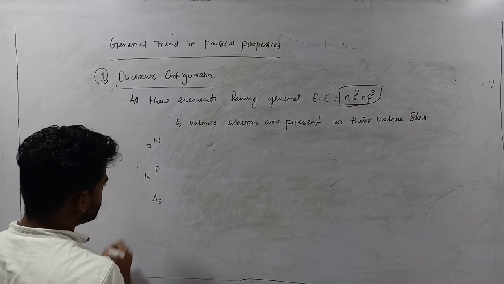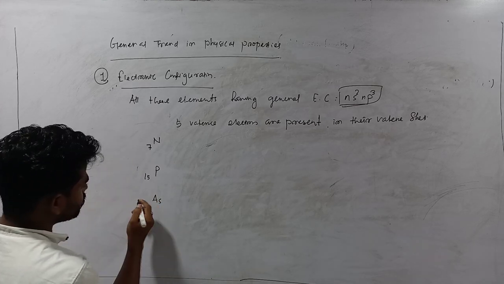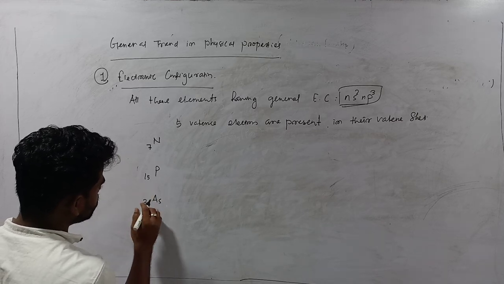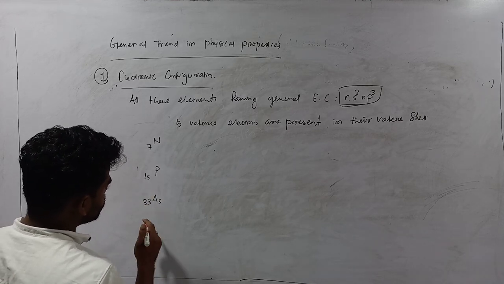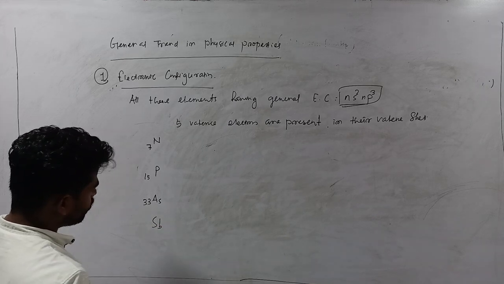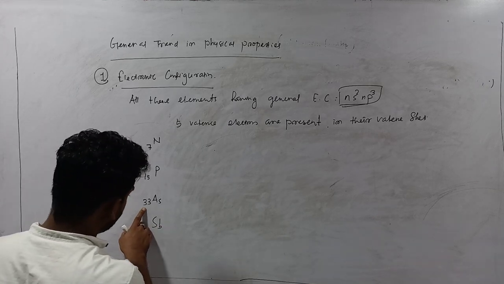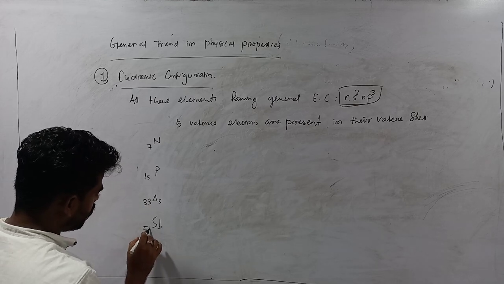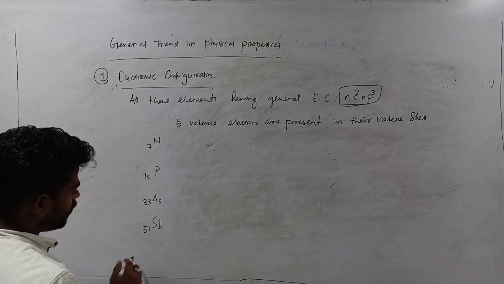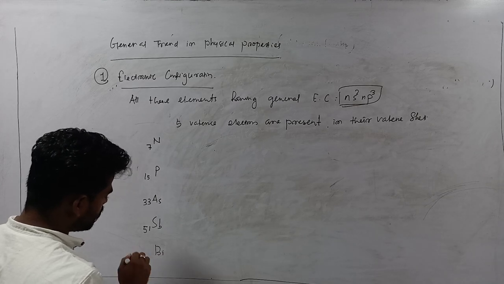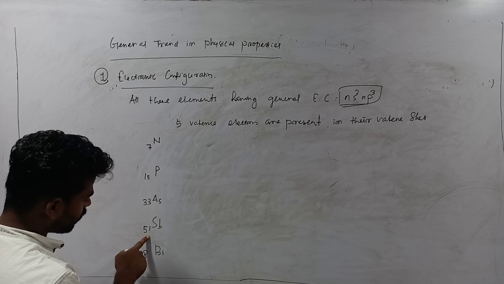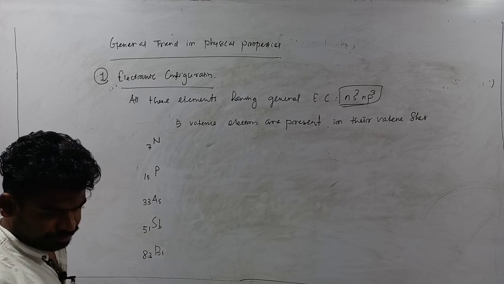Next arsenic, you add 18 over here, that will be 33. Next antimony, add 18 over here, 51. Next bismuth, add 32 over here, that will be 83.